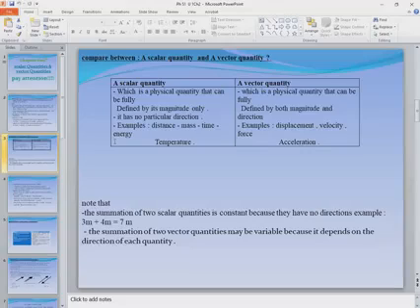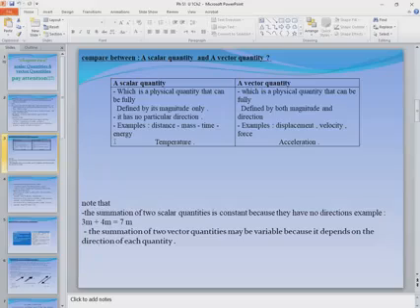Can you make a summation of these two, mass and distance?